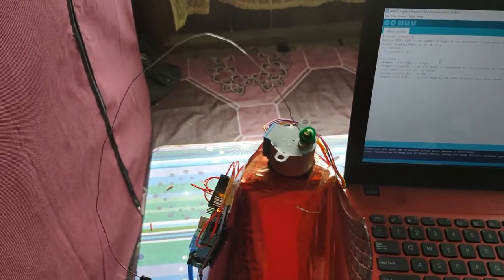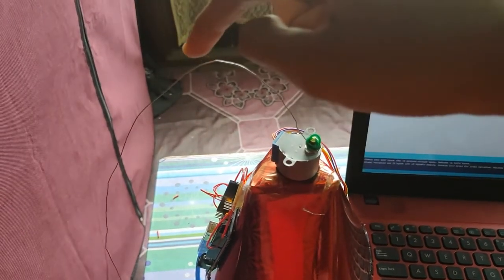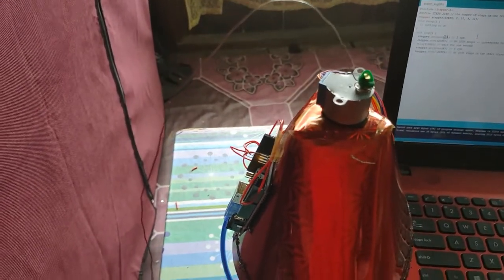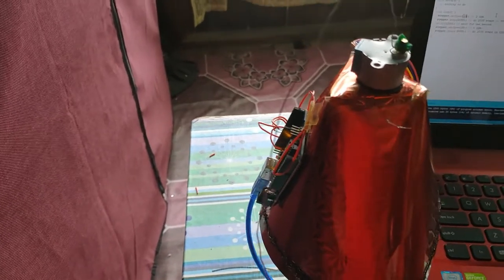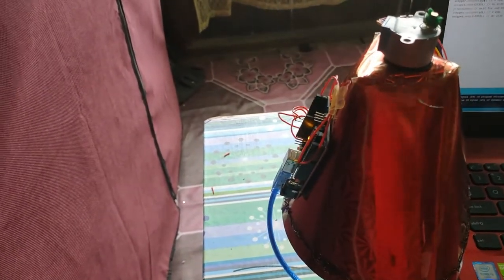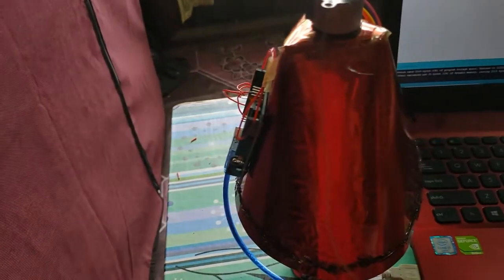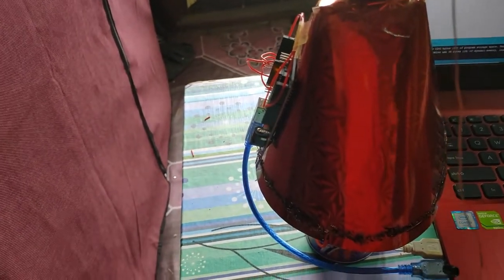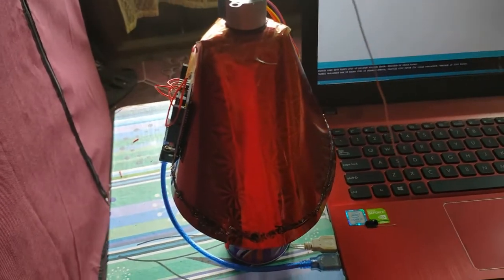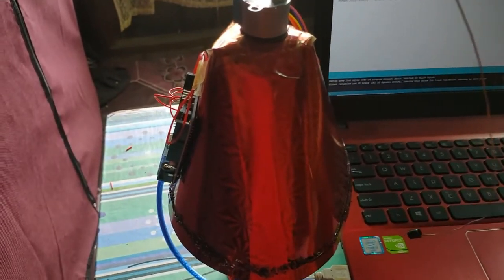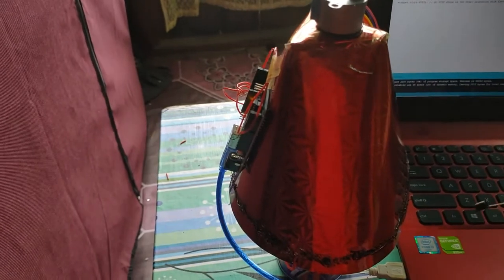As you can see, this is the antenna. The movement of the antenna will be slow, and in theory, the antenna can take more data from the sample.